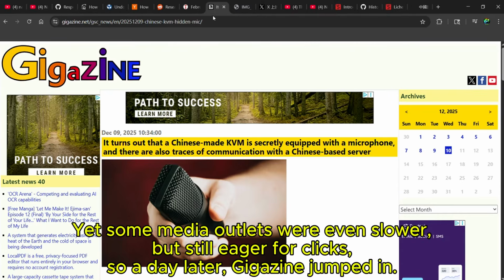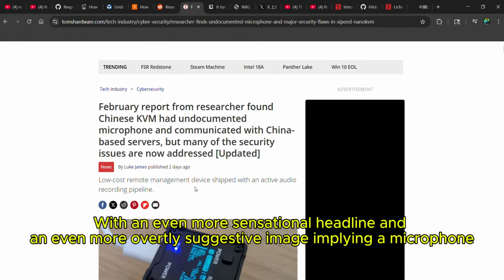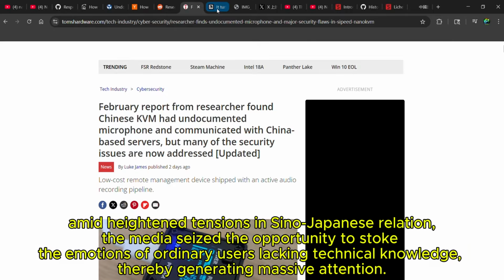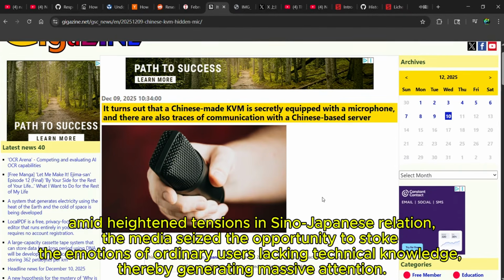Yet some media outlets were even slower, but still eager for clicks, so a day later, Gigazine jumped in with an even more sensational headline and an even more overtly suggestive image implying a microphone. Amid heightened tensions in Sino-Japanese relations, the media seized the opportunity to stoke the emotions of ordinary users lacking technical knowledge, thereby generating massive attention.